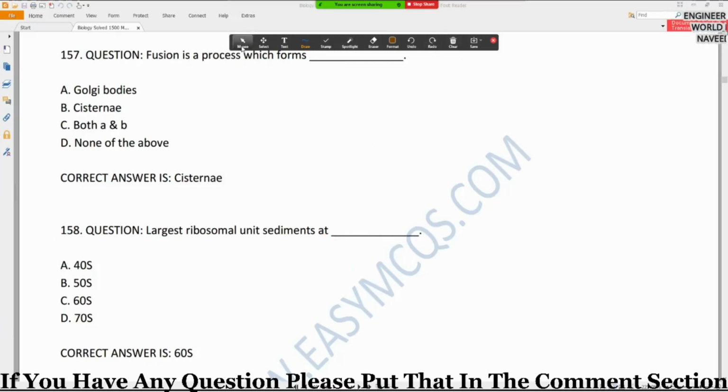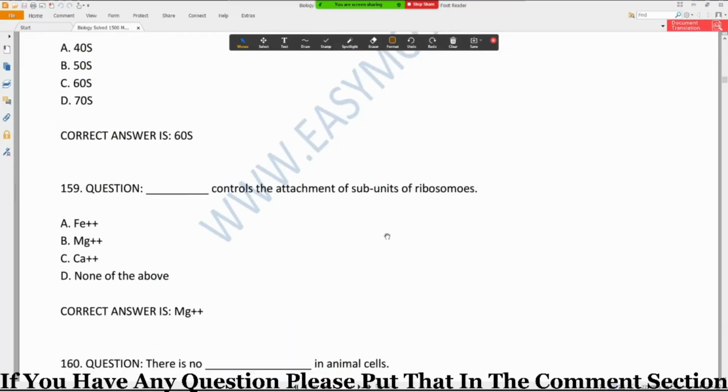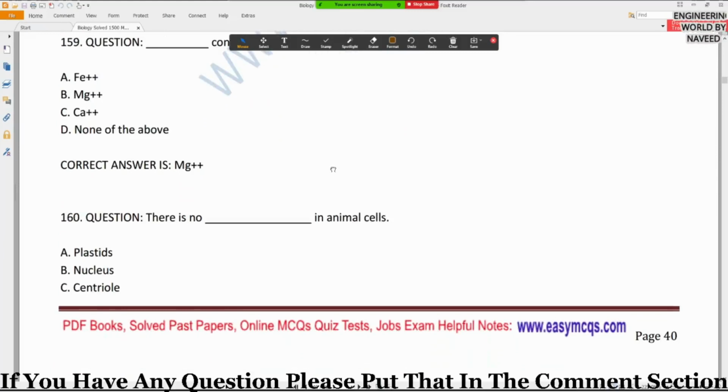Okay, question number 159. Dash controls the attachment of subunits of ribosome. Option A iron ion, option B magnesium ion, option C calcium ion, and option D none of the above. So the ribosome subunits are attached to each other through magnesium ion. The small subunit is attached to the large subunit through magnesium ion. So magnesium ion controls the attachment of ribosome subunits.